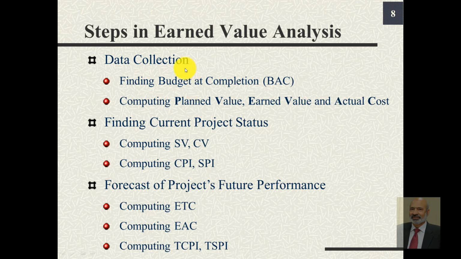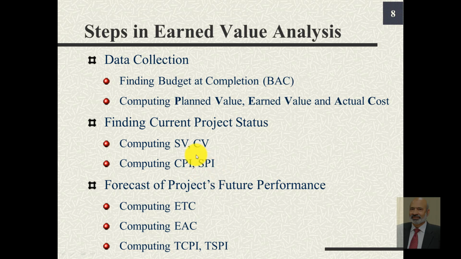Then using these estimates, we find the current project status, and the current project status is determined by the schedule variance and the cost variance, or alternatively we can compute cost performance index and schedule performance index.